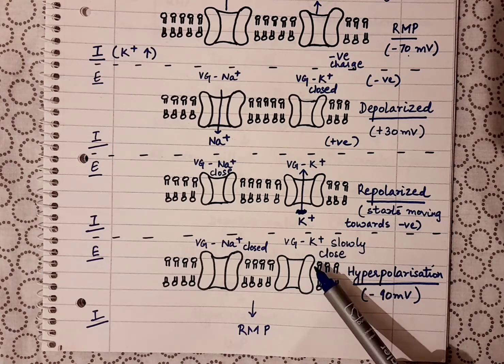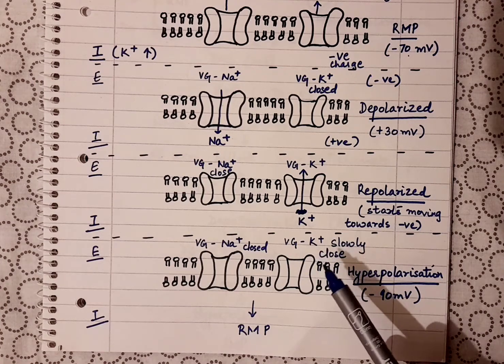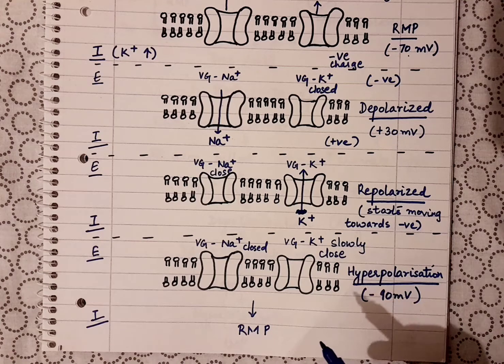Because of the slow closing of the potassium channels, there is a voltage lesser than the resting membrane potential, and that is called hyperpolarization, okay.